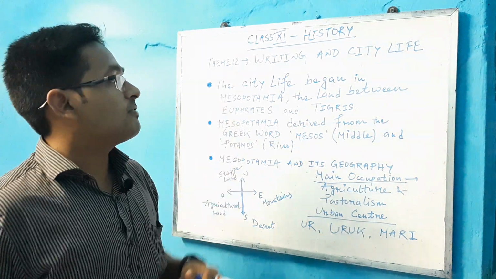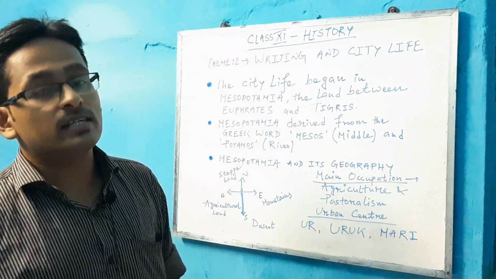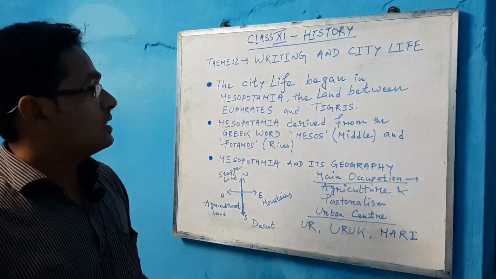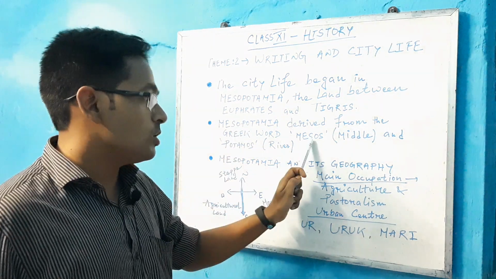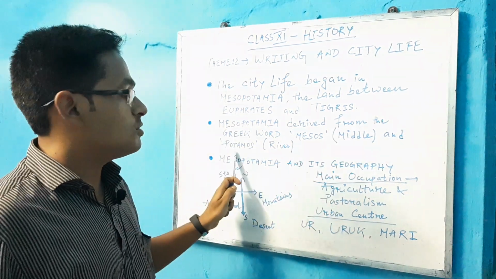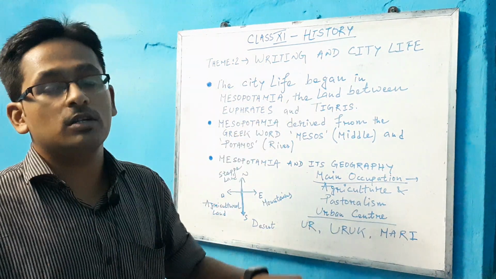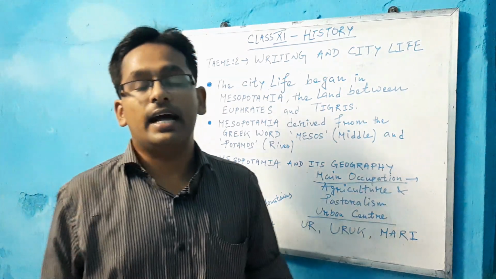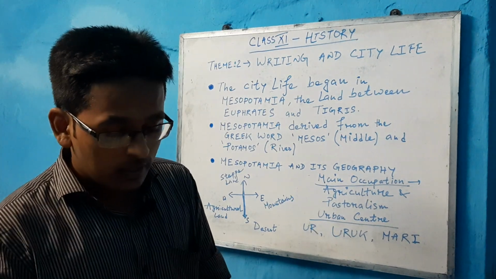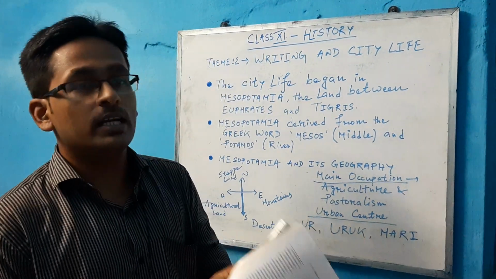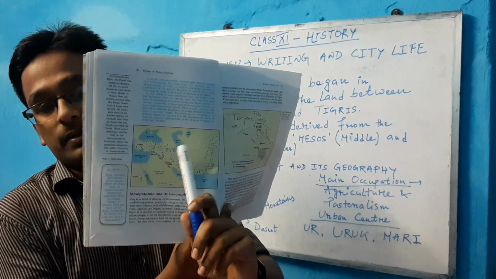So, city life began in Mesopotamia, the land between the Euphrates and Tigris rivers. Remember, the word Mesopotamia is derived from the Greek words Mesos meaning middle and Potamos meaning river. So, the land between the rivers, the middle portion of the two rivers, is generally considered as Mesopotamia. When you open the NCERT, you can see the location of Mesopotamia on page number 30. This is the location of Mesopotamia.